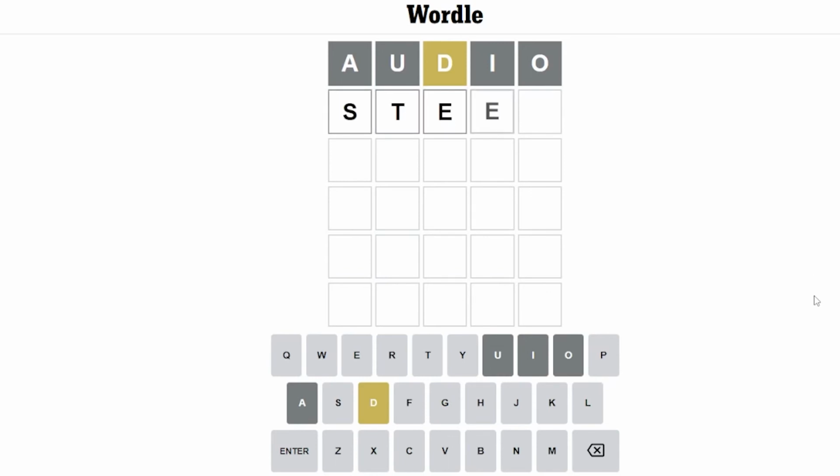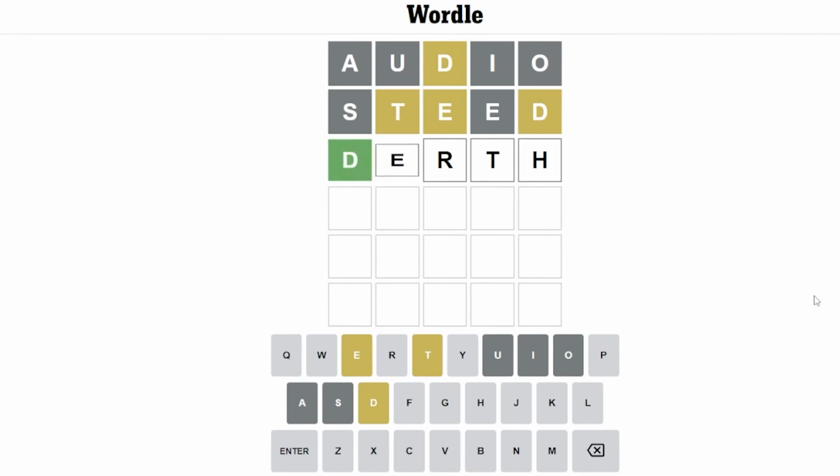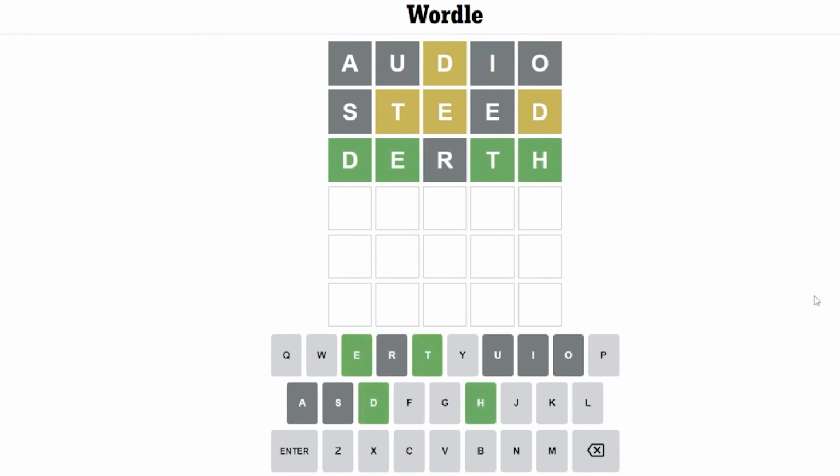Let's play speed. Okay, this is good. We can just rearrange all of these. It only has one vowel, one E. Conceivably, it has a Y. So presumably, there's a consonant cluster in here somewhere. D, R, no, can't be that. D, E, R, T, H. Is that how you spell dearth? Oh, it apparently is a word, though, or it wouldn't have accepted it.